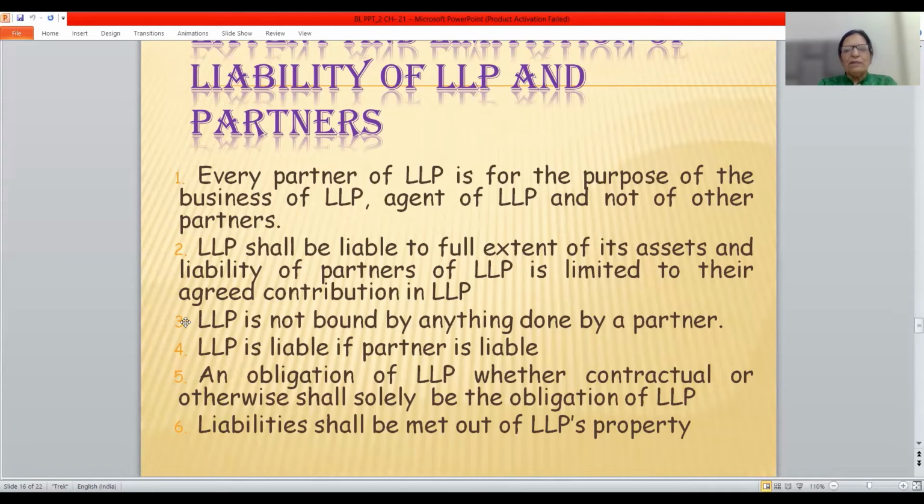An obligation of the LLP, whether contractual or otherwise, shall solely be the obligation of the LLP, as the LLP has separate legal existence. So all the liabilities and creditors of the LLP will be the creditors and liabilities of the LLP alone. Liabilities shall be met out of the LLP's property. All the assets of the LLP shall be regarded as assets of the LLP alone, and all liabilities shall be met out of LLP property. That is, partners' personal properties will not be utilized for discharging liabilities of the LLP.